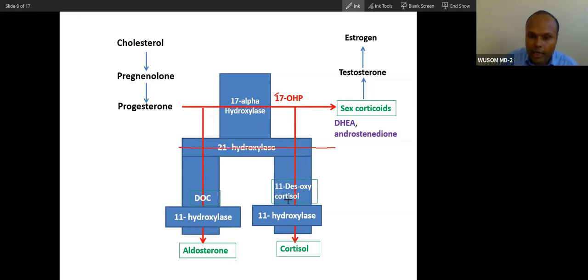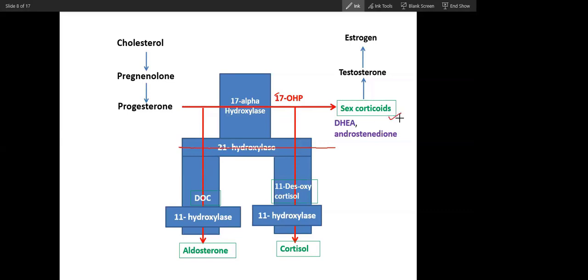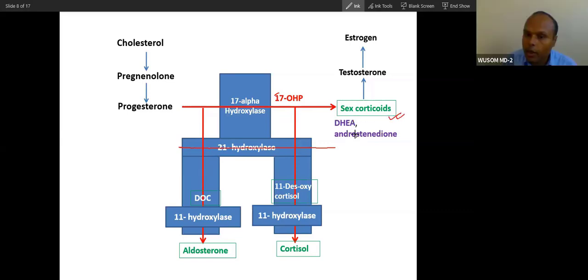There won't be production of cortisol and aldosterone. The person will suffer from congenital adrenal hyperplasia. Cortisol is not there. That is why a very high amount of ACTH will be there, and that will produce hyperplasia. If cortisol is not present, what will be present in very high quantity? The sex corticoids and DHEA. So 21 hydroxylase is the most important deficiency among all of these.